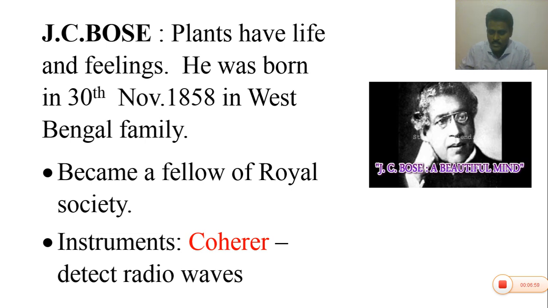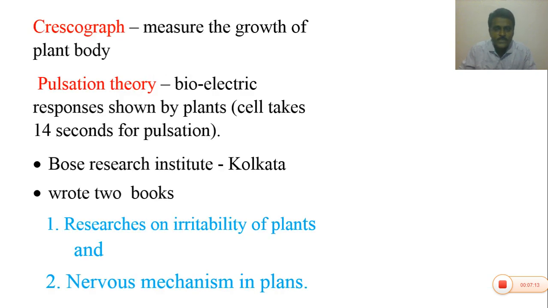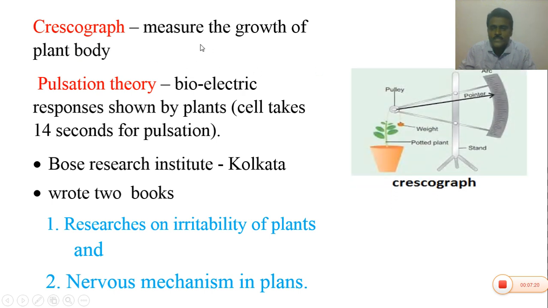He discovered the coherer instrument. This is the coherer instrument, and it is useful to identify radio waves. Bose also discovered the crescograph. It is used to measure the growth of the plant body.